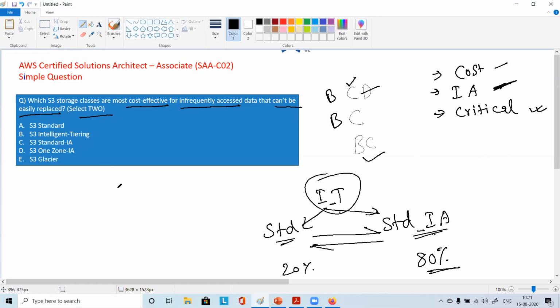Now let's see C. It says S3 Standard IA, right? So the redundancy for this Standard IA is similar to all the others. You remember the redundancy? What is redundancy here? Data will be replicated across all three availability zones, right?